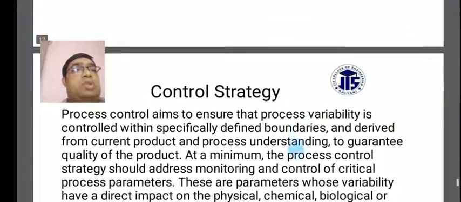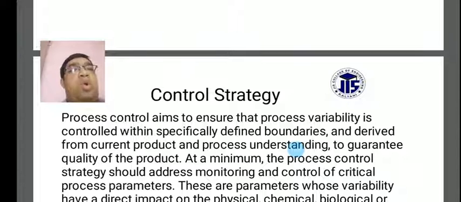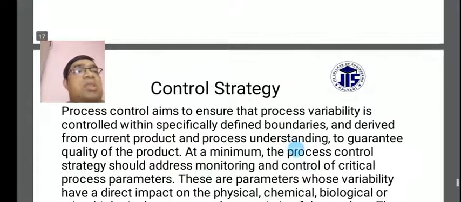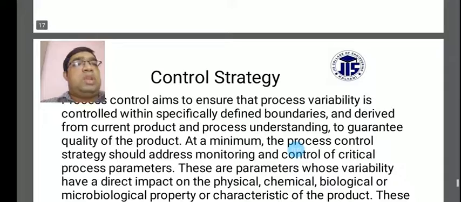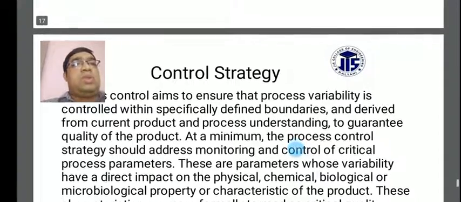Another thing to consider is the control strategy. During process control, you have to have some strategy. The process control aims to ensure that process variability is controlled within specifically defined boundaries, and derives from current product and process understanding, to guarantee quality of the products.